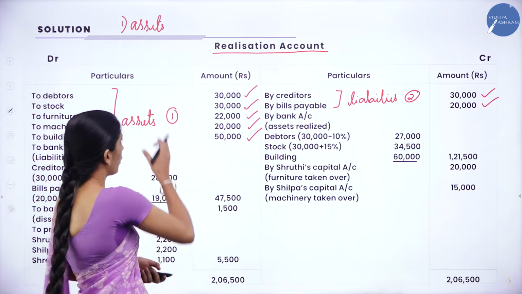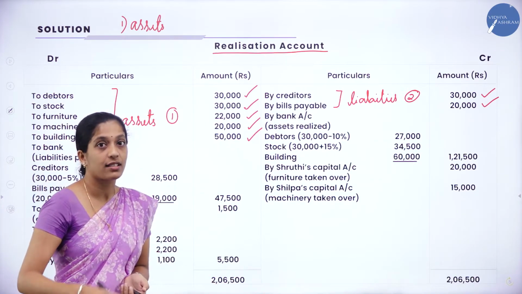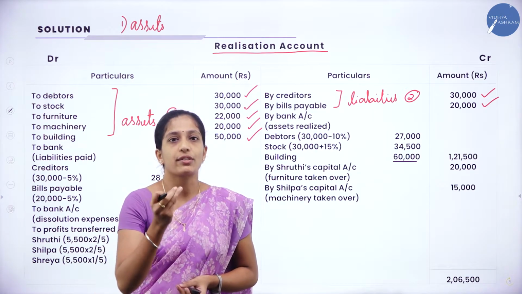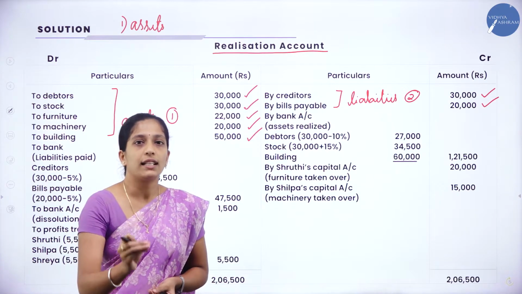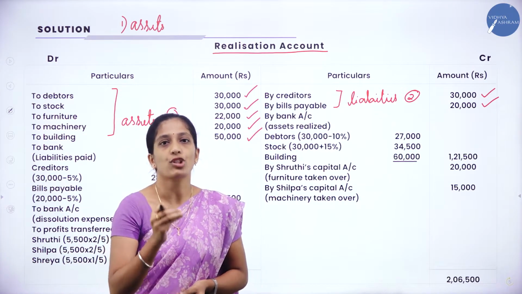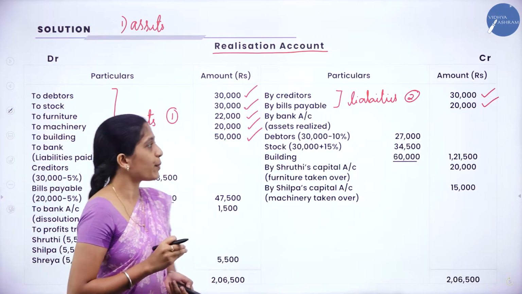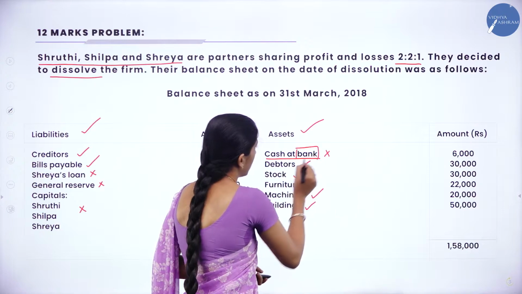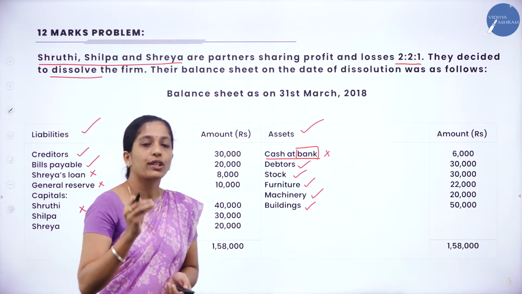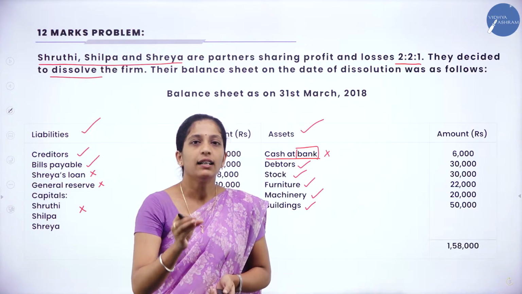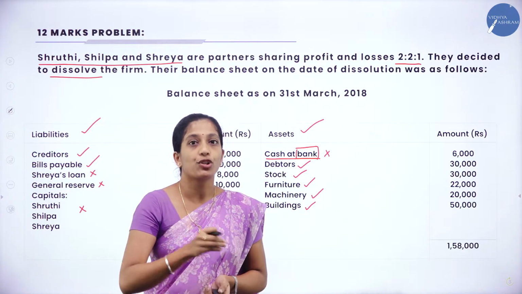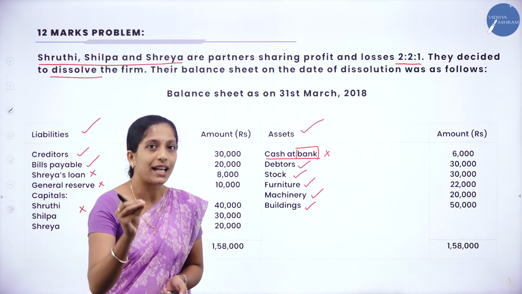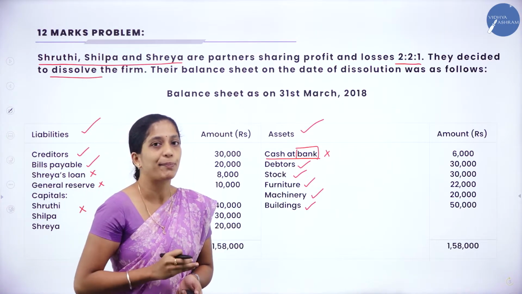Next, we have brought all the assets, we have brought all the liabilities. Now we shall sell the asset. Clear? So your third step is we are going to sell the asset. When you sell the asset, what comes to the business? Cash or bank, right? So here in this problem, see the balance sheet. Here they have given cash and bank. Here we are having the word bank, so we are going to take it as bank account. Even at the end of the solution, we are going to prepare bank account only. If it is only cash, then we will take as by cash or to cash and we will prepare cash account.